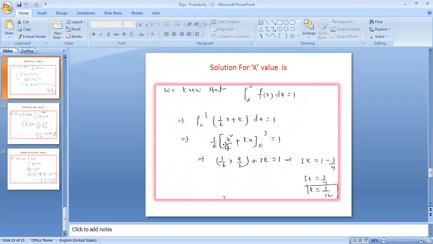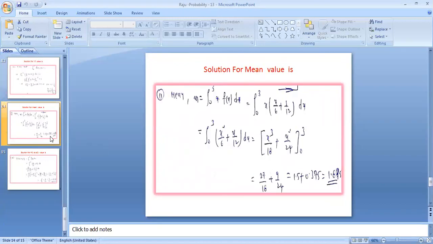Integration of x is x square by 2, k is a constant, and integration of 1 is x, from 0 to 3, equal to 1. After substitution, 3 square by 2 means 1 by 6 into 9 by 2 plus 3k, and that equals 1. This implies 3k equals 1 minus 3 by 4, and finally we get the k value, that is 1 by 12. Like this you can find the k value. If the k value is known, then you can directly calculate the mean value.